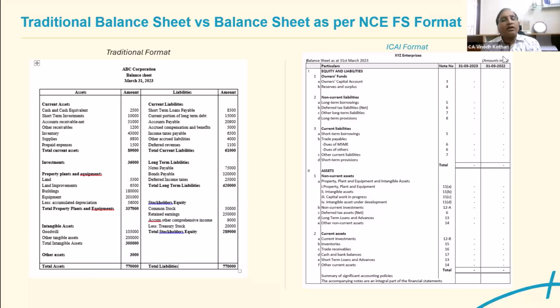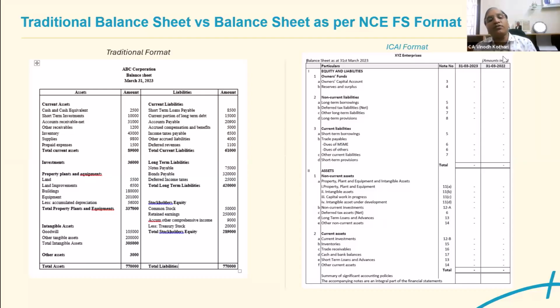But the concept earlier was current asset, current liability. Normally, these were the terms which were used. In companies, current asset and current liabilities again break down into non-current asset, current asset, that is which is related to business, which is not related to business, we have to specify it clearly. Second part is related to loans and advances, where earlier we were not defining in detail whether it is long term or short term.